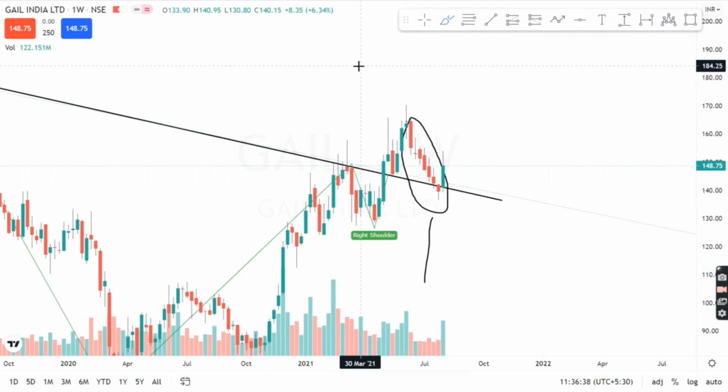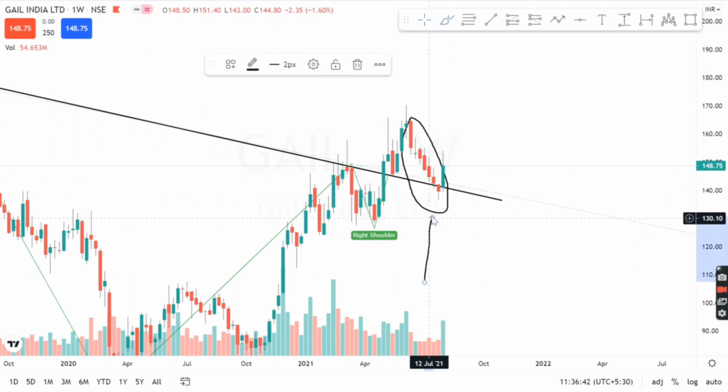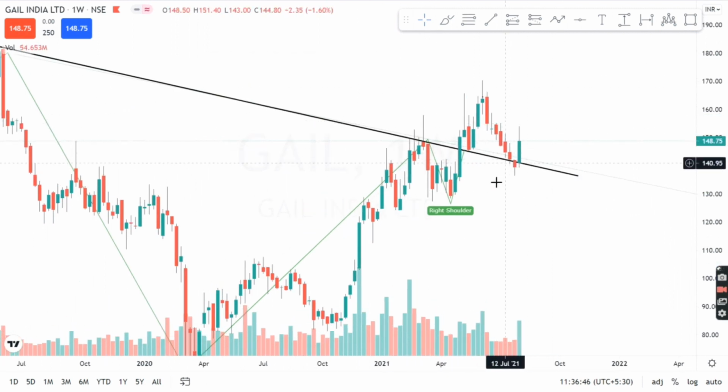So that is again one thing which we have to consider. And why I entered in this stock on the last trading session, I'll tell you. First of all, we already saw that it is taking support at the 0.32 levels. It has given a breakout of the inverted head and shoulder pattern, and again it has retested the neckline, and now it is going up.